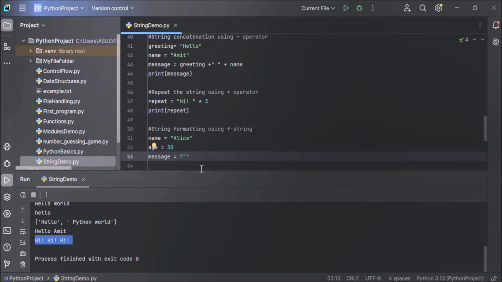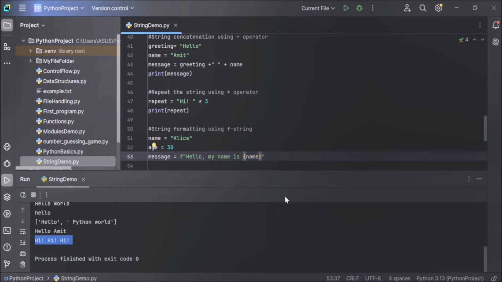F, my customized message is hello, comma, my name is, whatever name is stored in the variable, that variable will come here in the curly bracket. Just the name of the variable inside this curly bracket. Name. That's it. Whatever name is stored in this name variable will be substituted here. Right?